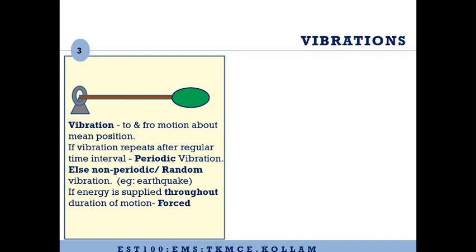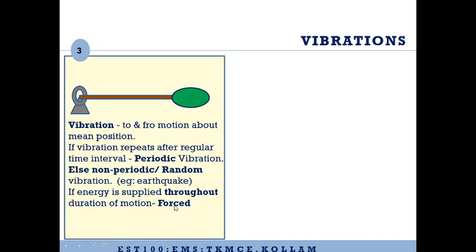Now, if the energy is supplied throughout the duration of motion, then we call it forced vibration. For example, in this case, this mass is vibrating because the machine is continuously supplying it motion and energy. This is the external source supplying the energy required for vibration, and if that energy is provided throughout the vibratory motion of the mass, we call it a forced vibration.